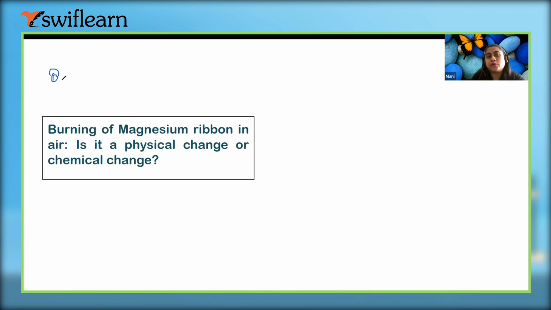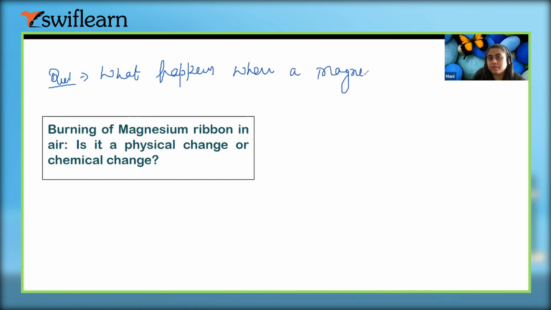So you will get a question in your question paper. What happens when a magnesium ribbon is burnt in the air, right?